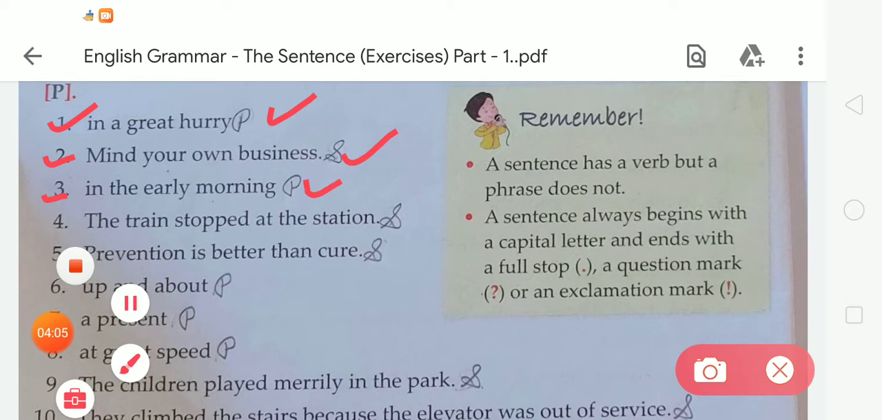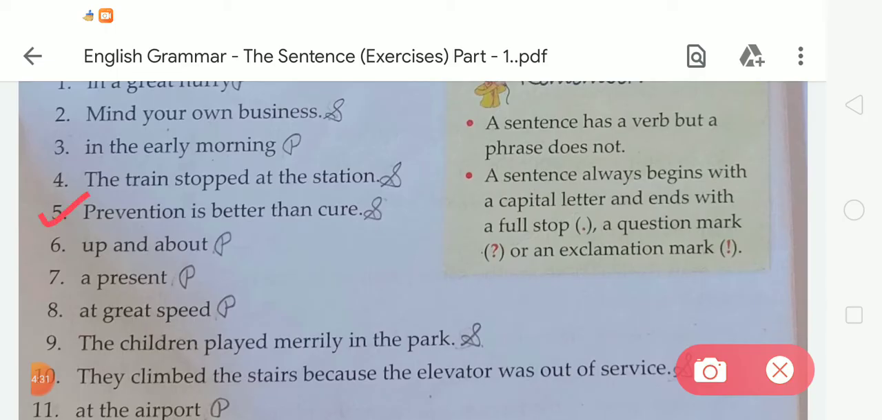Okay. In number 4, "The train stopped at the station." In number 4, we can see that the first letter begins with a capital letter and it ends with a full stop, and this group of words makes sense. So for that we write S here. Okay. In number 5.